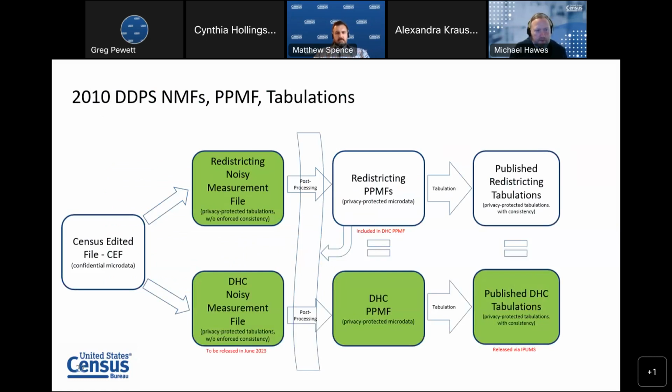Again, to show you graphically, comparing to the prior diagram, the elements in green here are the components of the DDPS that we are releasing as part of this suite. The redistricting noisy measurement file. We will be releasing a DHC noisy measurement file in June of this year. The DHC privacy protected microdata file, or PPMF, which again incorporates all of the microdata from the redistricting PPMF. And then the published DHC tabulations that have been released via IPUMS.